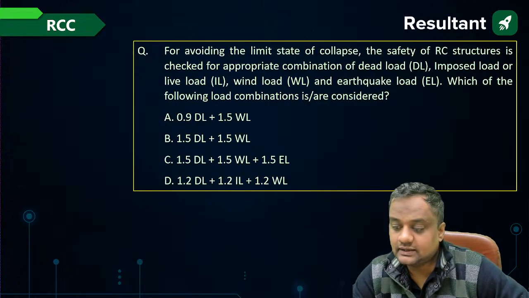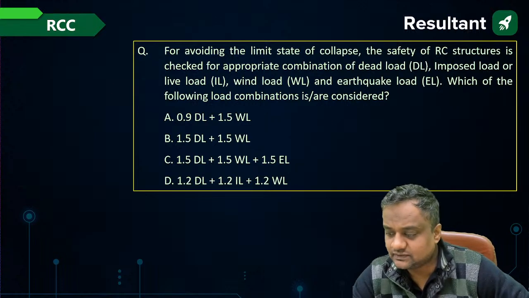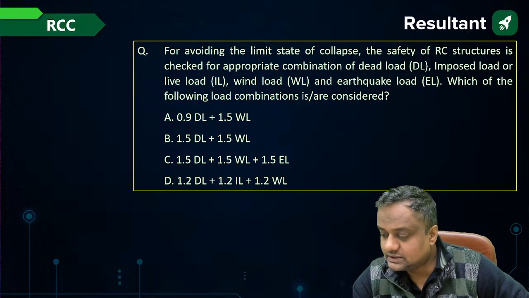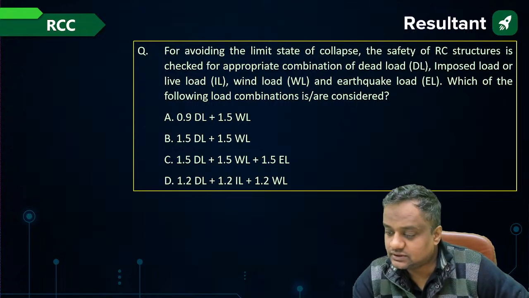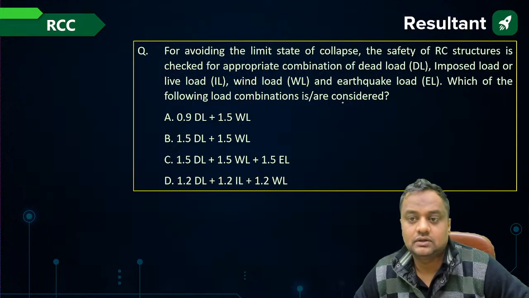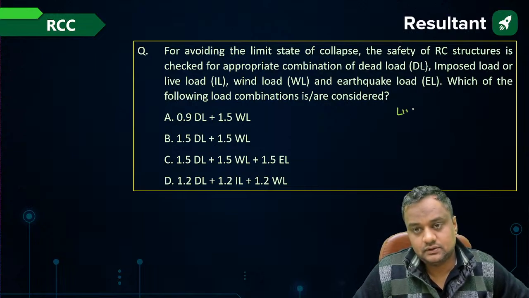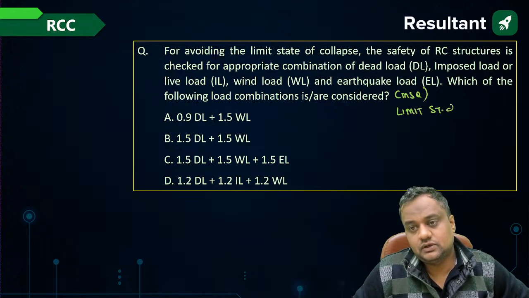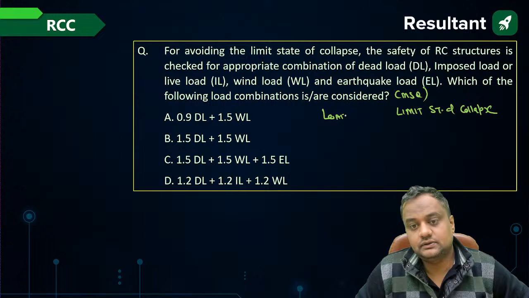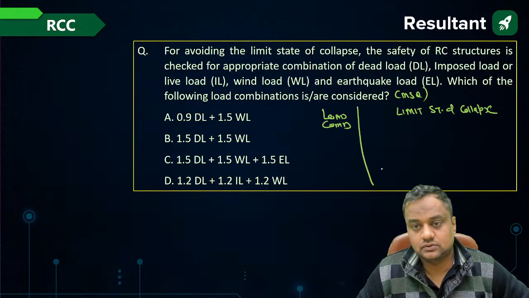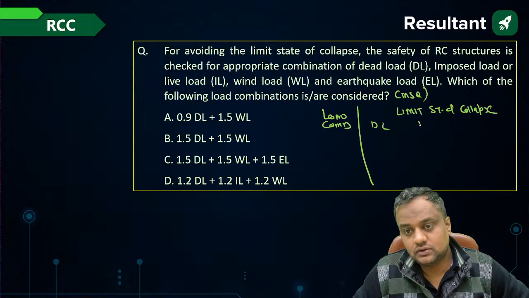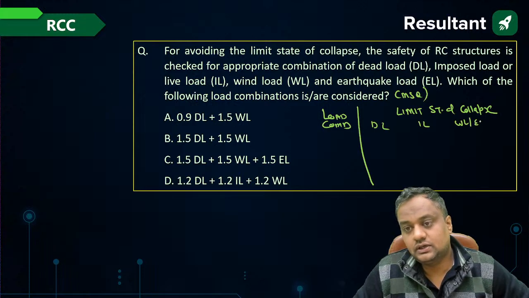Now, what are the load combinations possible? This I have done in the class as well. What are the various load combinations that are possible? You should be knowing that table for this. It is for the limit state of collapse. This is again an MSQ. For limit state of collapse, not serviceability. So load combination: here dead load, imposed load, wind load and earthquake load.